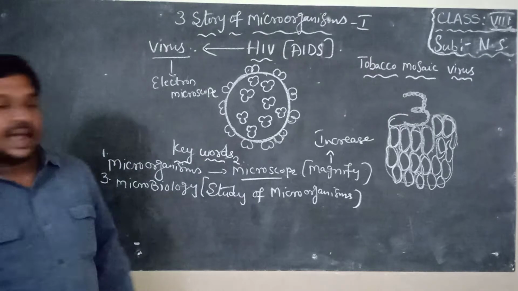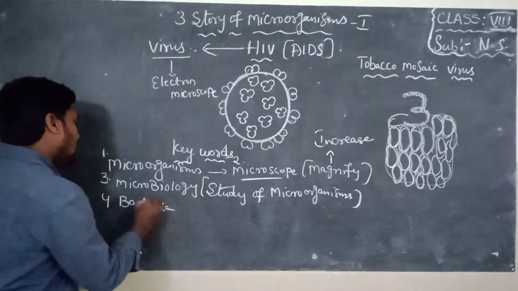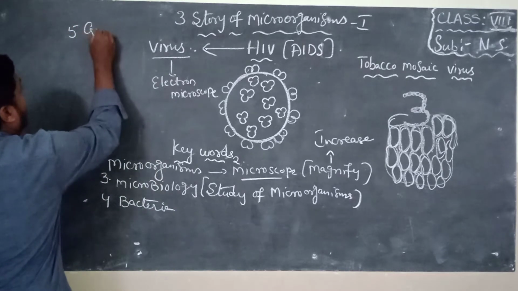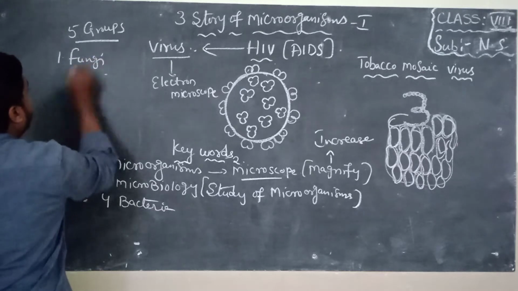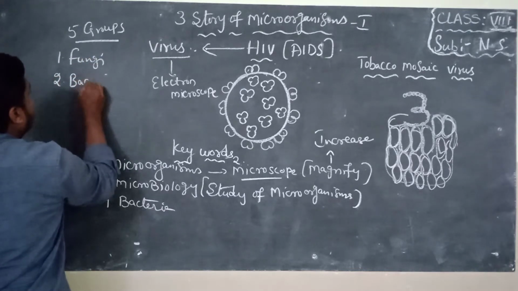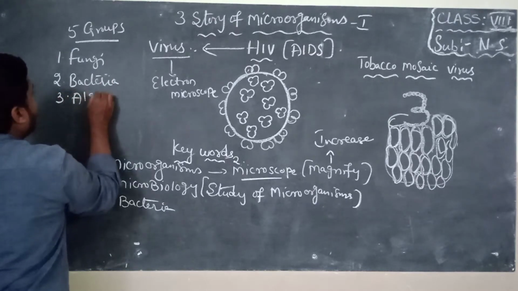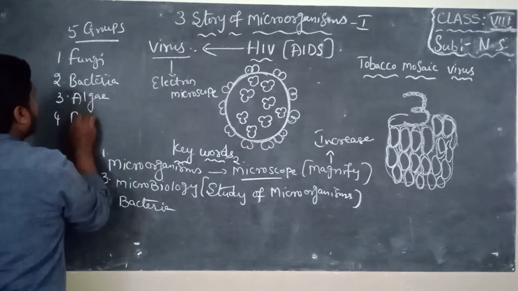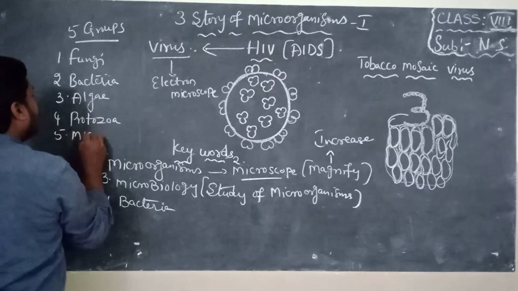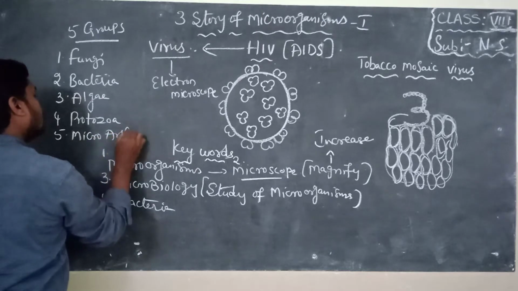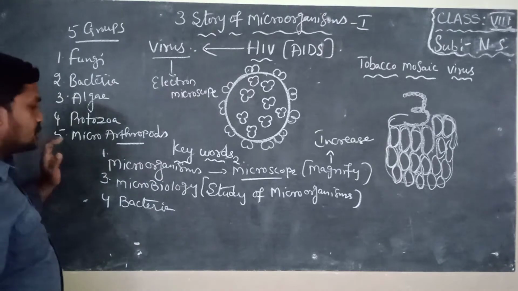Next keyword is bacteria. So if you observe, there are 5 groups of microorganisms. First one is fungi. Second one is bacteria. Third one is algae. Fourth one is protozoa. Fifth one is microarthropods. So these are the 5 groups of microorganisms.